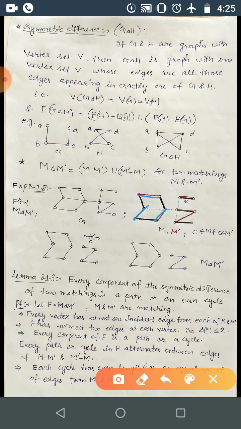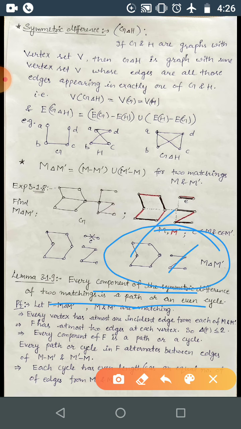So this one has 3 edges, and the remaining 3 are coming from here. If it were odd, then it would surely be a path, not a cycle. For example, if you just have 5 here, suppose this is an edge, then this would not be the criterion. Correct? So anyway, we have done it. Every component of the symmetric difference of two matchings is a path or an even cycle. So this we have just explained.